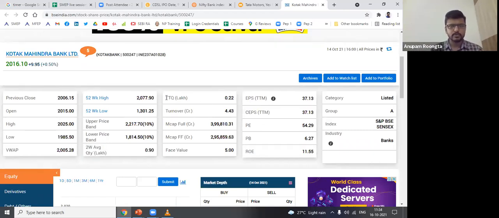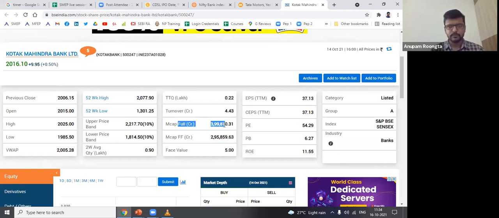This is the total traded quantity on that particular day. So 22,000 shares of Kotak Mahindra Bank exchanged hands on that particular day. It's also called volume. Another very commonly used word for this is volume. What is the volume of the share today? It means how many shares were traded on that particular exchange on that particular day. Yeah. Turnover is very simple. Number of shares, 22,000, multiplied by the average price. So that is called the total value of shares traded on that particular day. That is 4.43 crore.